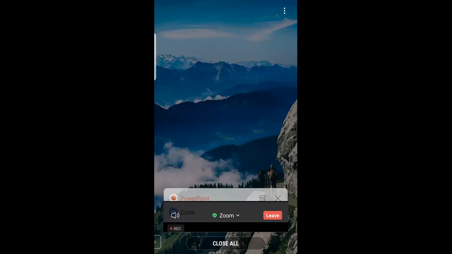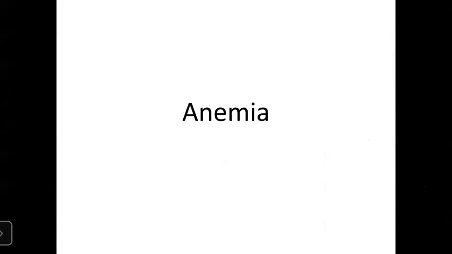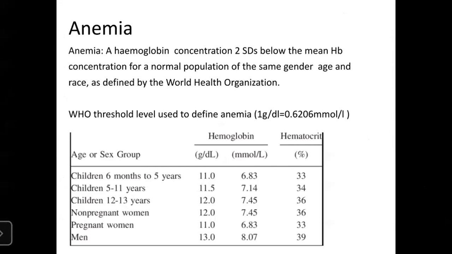Okay, today we'll be talking about anemia. So anemia is a condition in which there is a hemoglobin concentration which is 2 standard deviation below the mean hemoglobin concentration for a normal population of the same gender, age, and race. It's as defined by WHO, right? It's also defined as quantitative or qualitative diminution of RBC or hemoglobin. It's called anemia, and which leads to decreased content of oxygen, right?